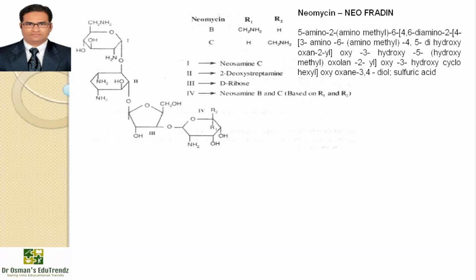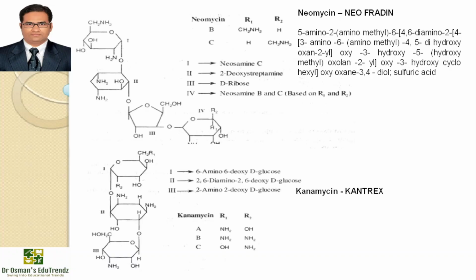Now the IUPAC name is on the screen: 5-amino-2-(aminomethyl)-6-[4,6-diamino-2-[4-amino-6-(aminomethyl)-4,5-dihydroxyoxan-2-yl]oxy-3-hydroxy-5-(hydroxymethyl)oxolan-2-yl]oxy-3-hydroxycyclohexyl]oxyoxane-3,4-diol, sulfuric acid. Next we have kanamycin.